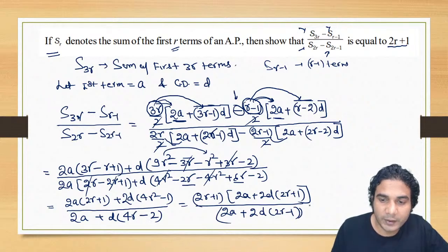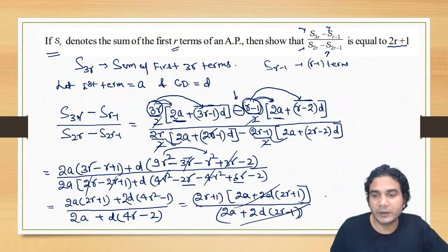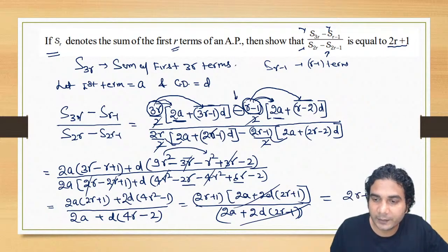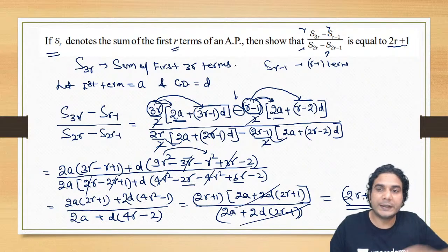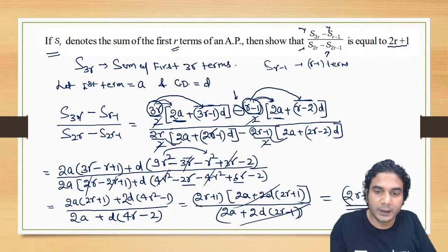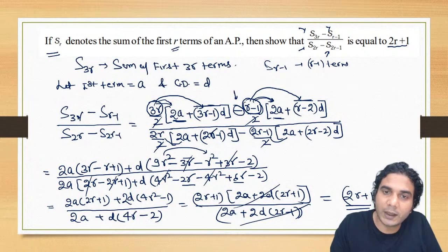So you can see this numerator and denominator, these two terms are the same, so they will get cancelled, and the remaining is nothing but 2r plus 1. So now this is your answer, hence proved. All right, so we needed to prove that this ratio is 2r, and we have proved it.